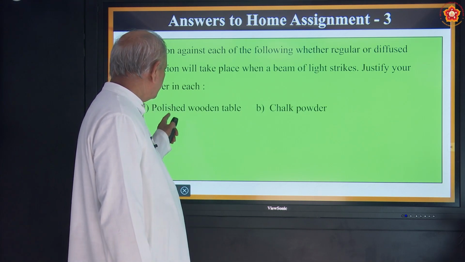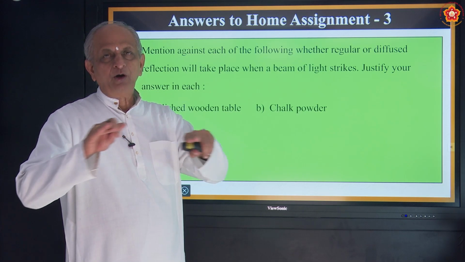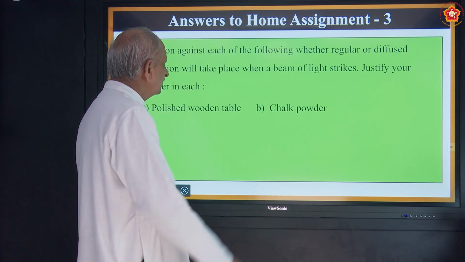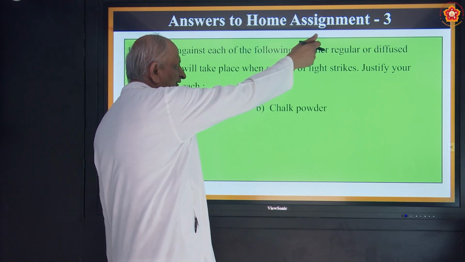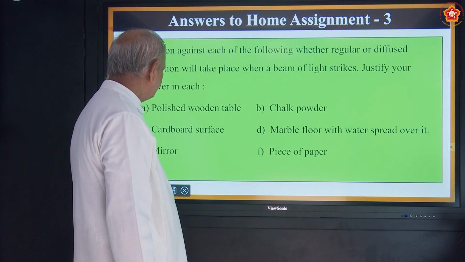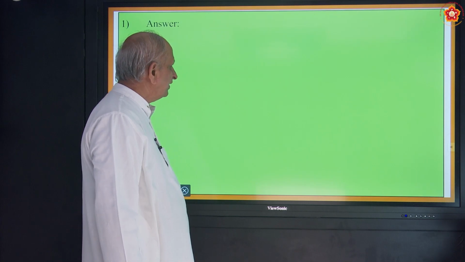For example, first one is a polished wooden table. What kind of reflection do you get? Is it regular or diffuse? This is the question, and let us try to answer one by one.